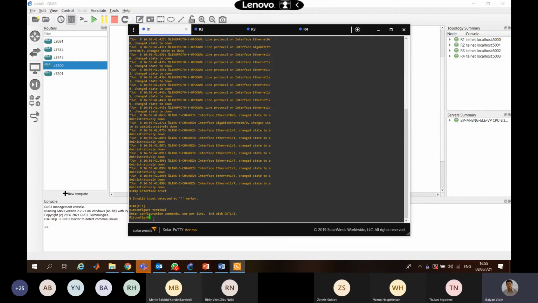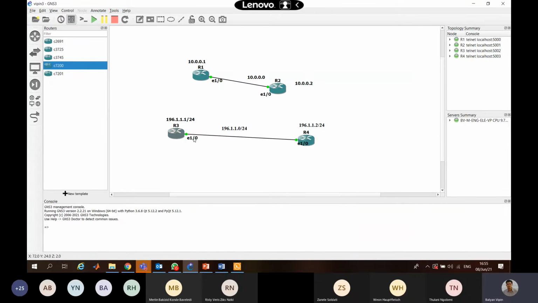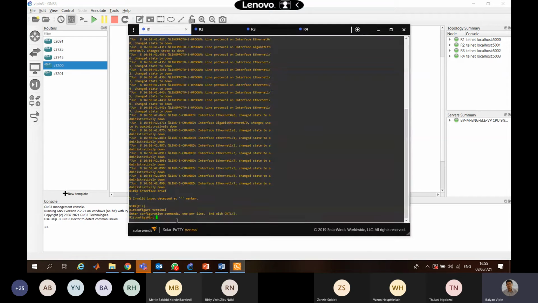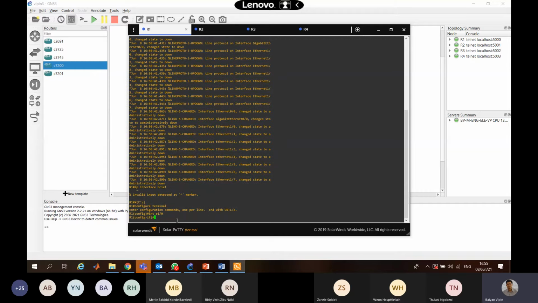So then you are on the configuration terminal, and then you will write the interface on which you want to do this. So what's the interface we are doing? It's E1/0. So we will write interface E1/0. So you are now on this.